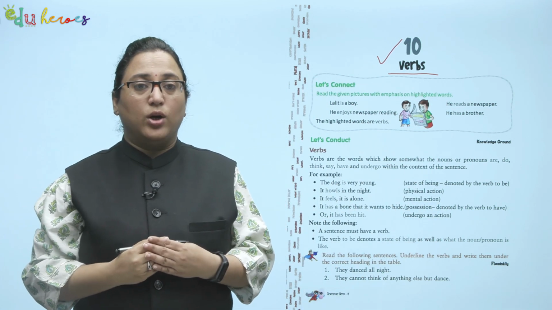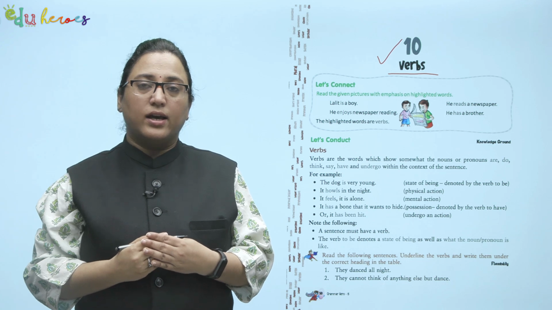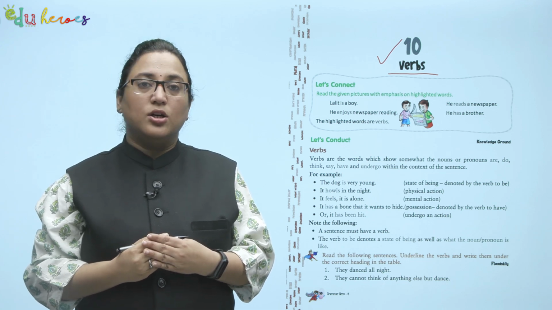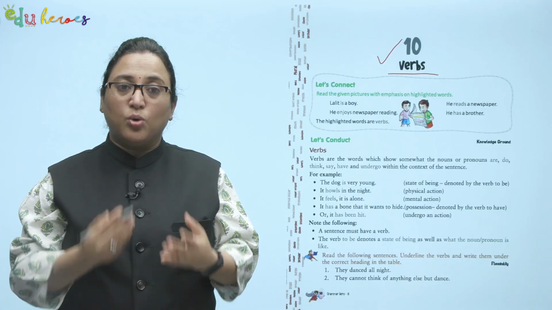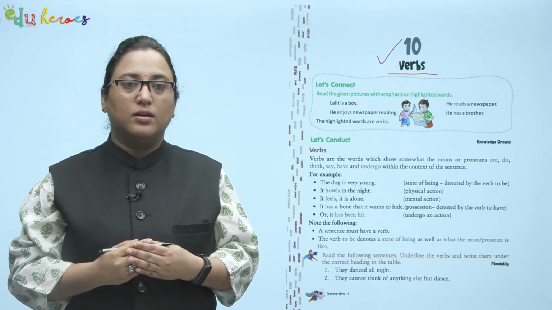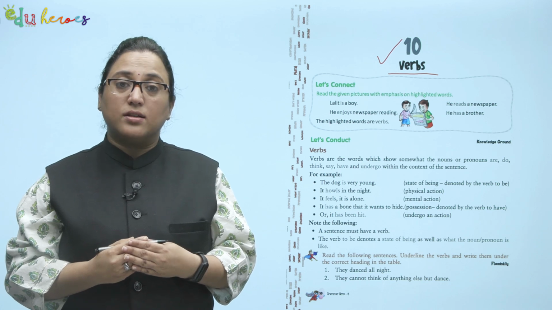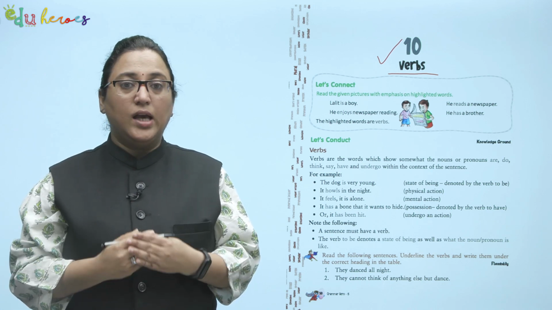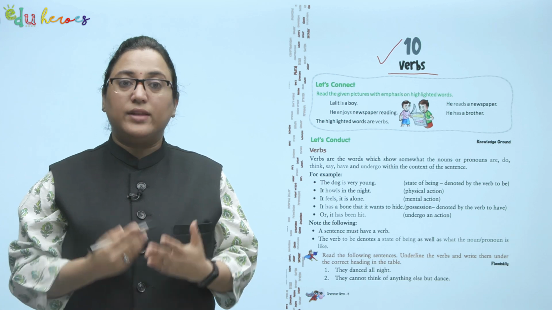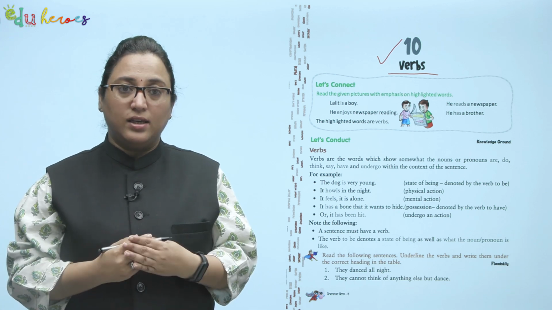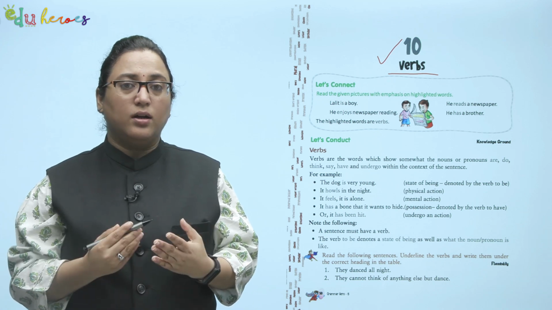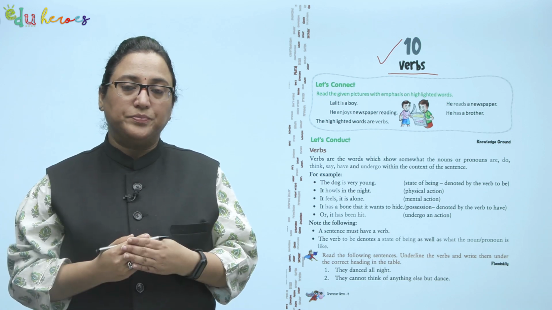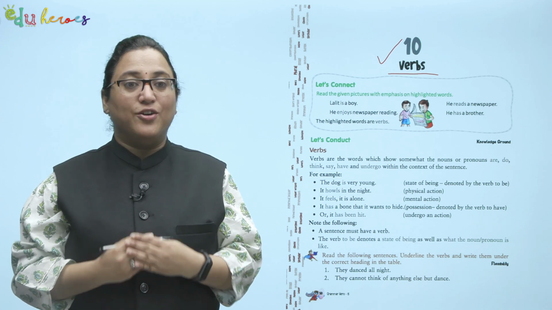Let's read the following sentences and also pay attention to the words which are highlighted. Lalit is a boy. He enjoys newspaper reading. He reads a newspaper. He has a brother. Read them again and see which is the highlighted word here and what are they denoting. Let's start our topic verbs.